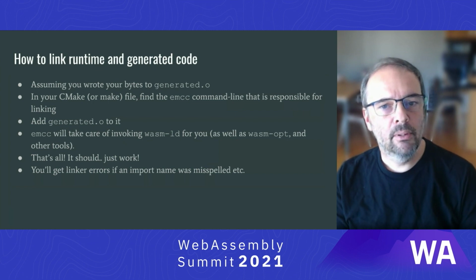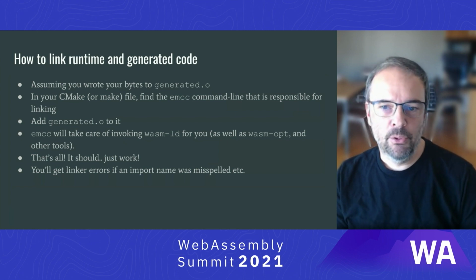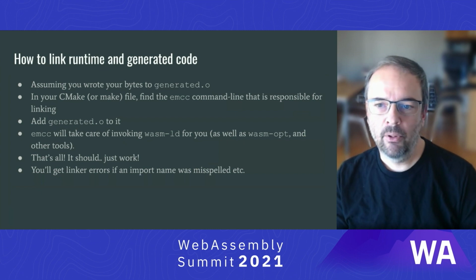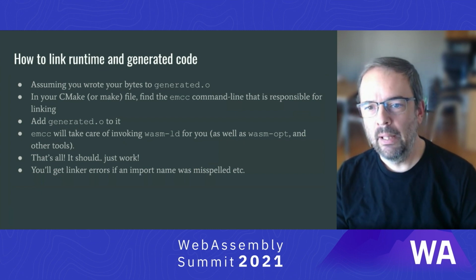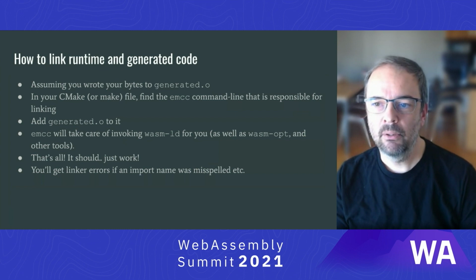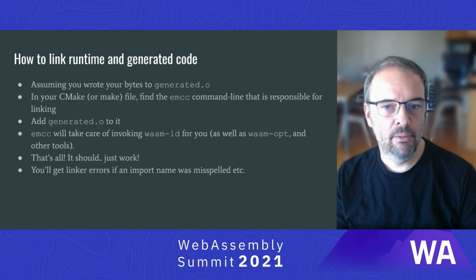So linking your runtime with this generated code should now be simple. Assuming we wrote the module to disk, now in the build file that builds your runtime code, you should have a command line, an EMCC or Clang invocation that is doing the linking. It should suffice to add our generated file to that command line.